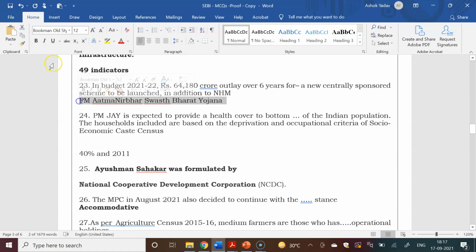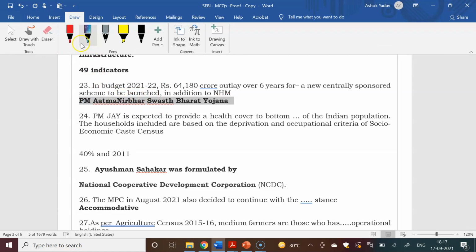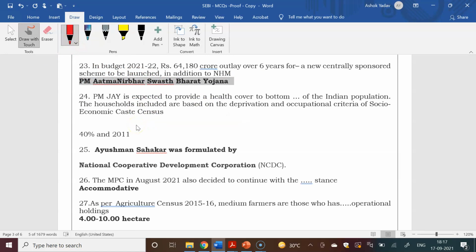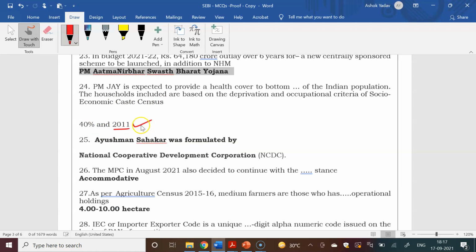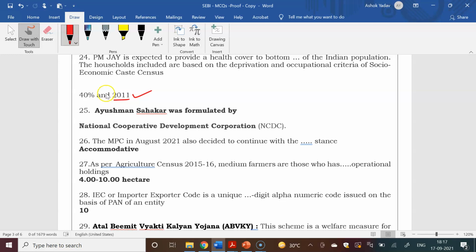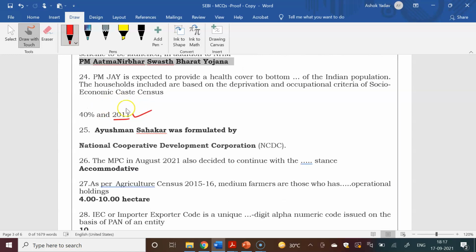In Budget 2021-22, rupees 64,180 crores were allocated for a new scheme. The name of the scheme was asked, that is Pradhan Mantri Swasthya Bharat Yojana. PMJAY is expected to provide health cover to the bottom percentage of the Indian population, based on the Socio-Economic Caste Census. So an easy option was given, that 40% in 2011. This was given only in one option, so you can easily find out this option.